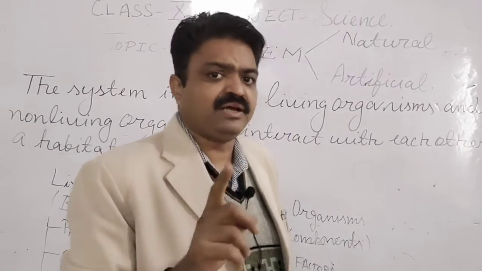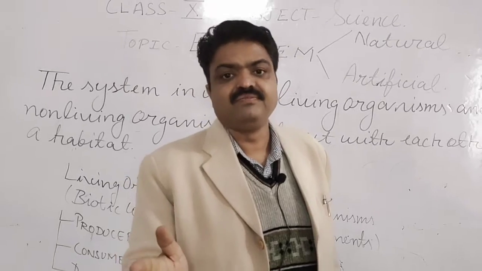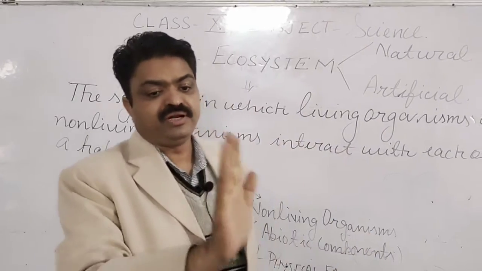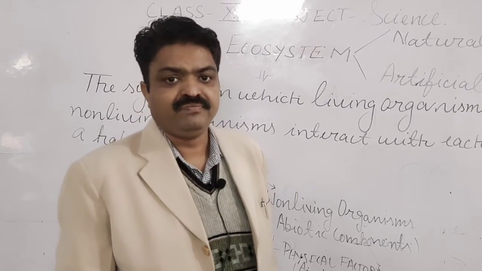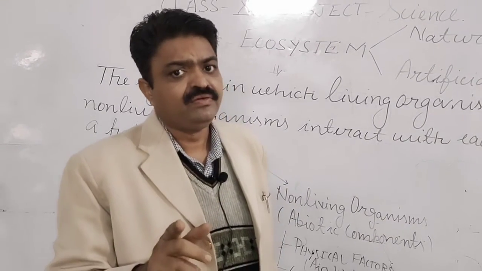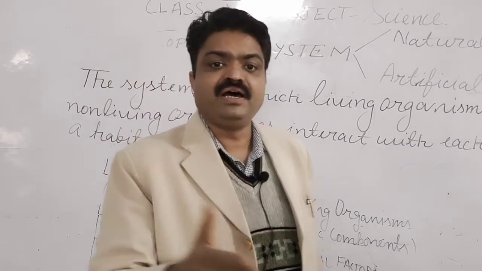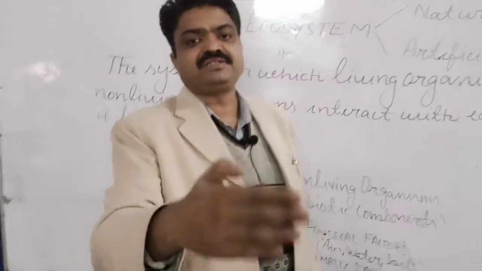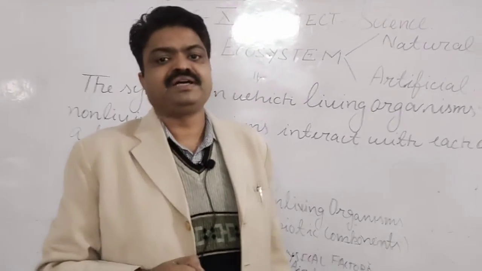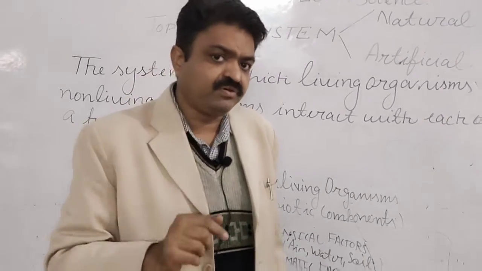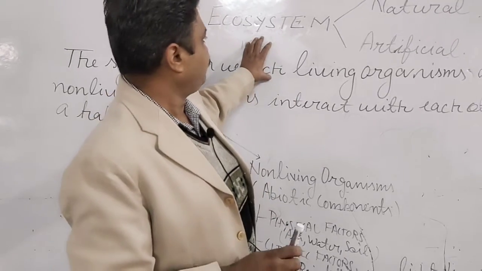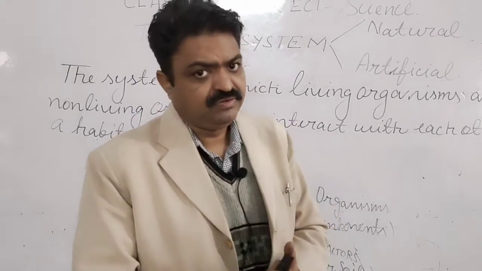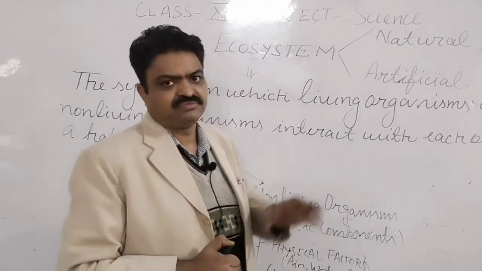Then that chemical energy is transferred from one trophic level, from one biotic component to another biotic component, with the help of the flow that is maintained by the food chain, and that is known as energy flow. So energy flow is the next important advantage of the ecosystem, student.